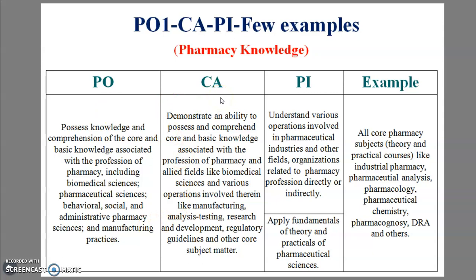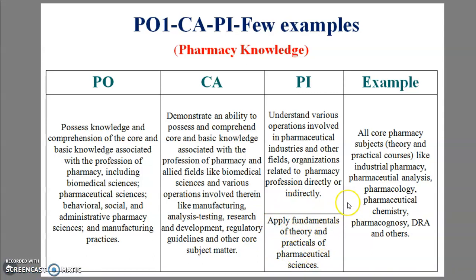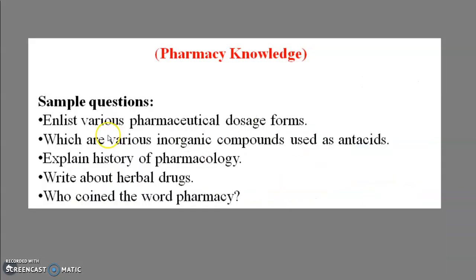What is the competency achieved after studying PO first? That is, the student will get the ability to possess basic and core pharmacy knowledge. How will we check that? By giving various operations in pharmaceutical industries and applying the fundamental theory and practical skill by that student. Example: all the theory and practicals performed under pharmacy will make the complete competency of that particular PO.